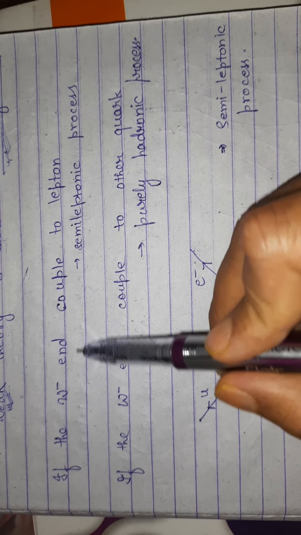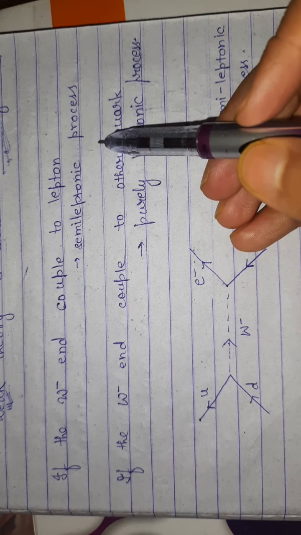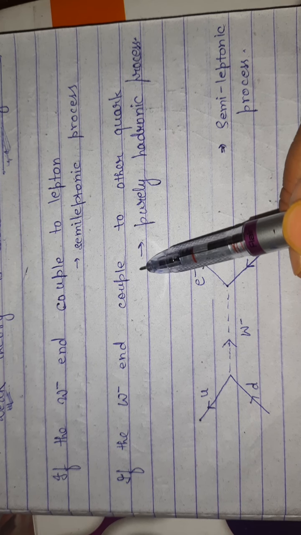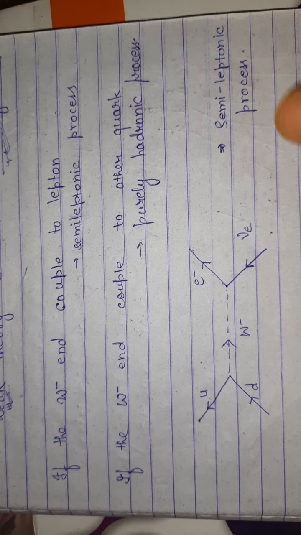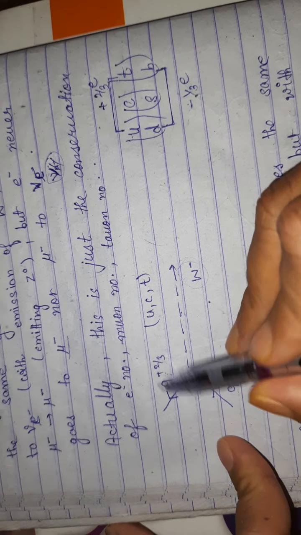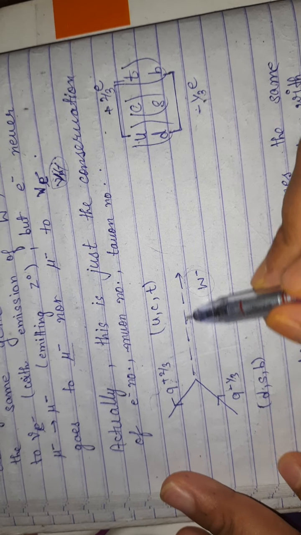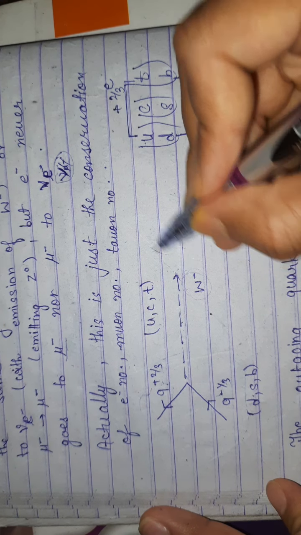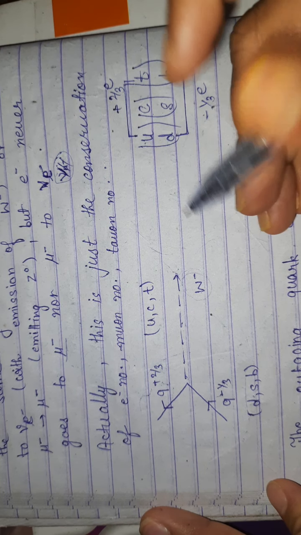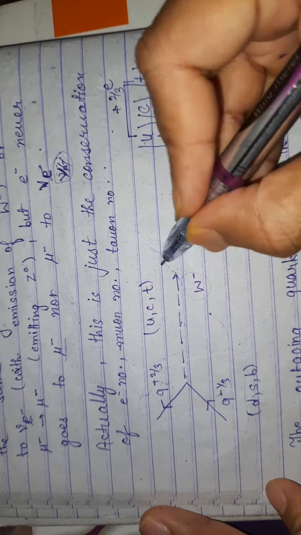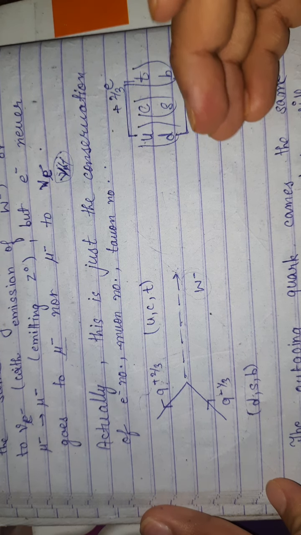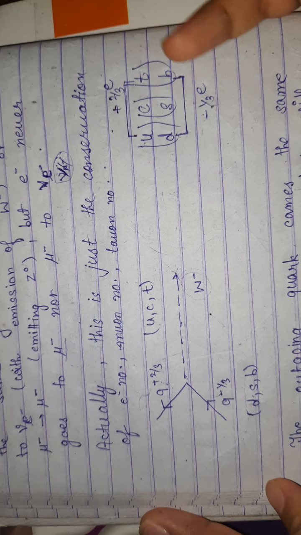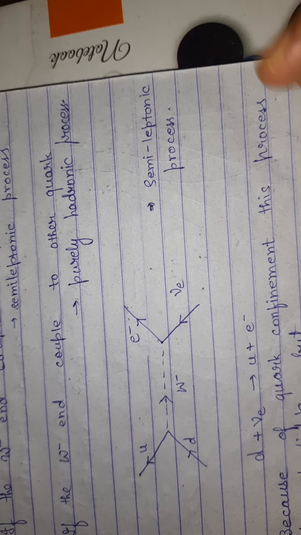Now moving further, if the W minus end is coupled to a lepton, then it is called a semileptonic process. If the W minus end is coupled to other quarks, then it is a purely hadronic process. Here are two quarks with a W minus boson. Suppose there is another vertex which involves leptons, then it will be called a semileptonic process. If it involves another two, three, or four quarks, then it is called a purely hadronic decay or process.